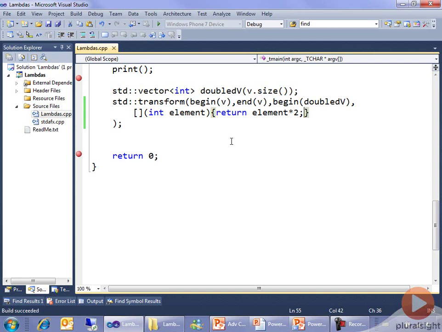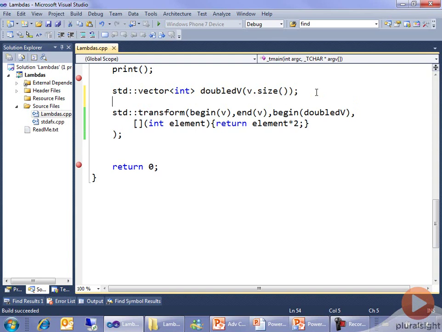Now you're never obliged to capture anything, but if you want to use something from a local scope, you have to capture it. So let's say we wanted to say int factor equals 2, and then in here, instead of 2, let's say factor. In order for that to work, see the red wiggle is I haven't captured factor. It doesn't really matter whether I capture it by value or by reference because I'm not changing it and I'm using it right away. It doesn't have a chance to go out of scope or anything. So I'll just capture it by value. I don't have any red wigglies. Let's run it.